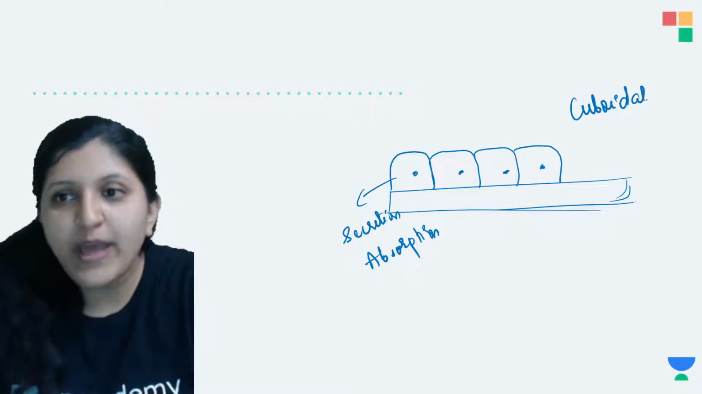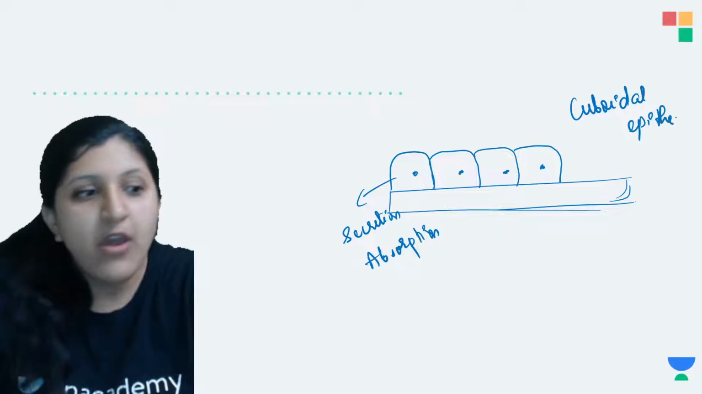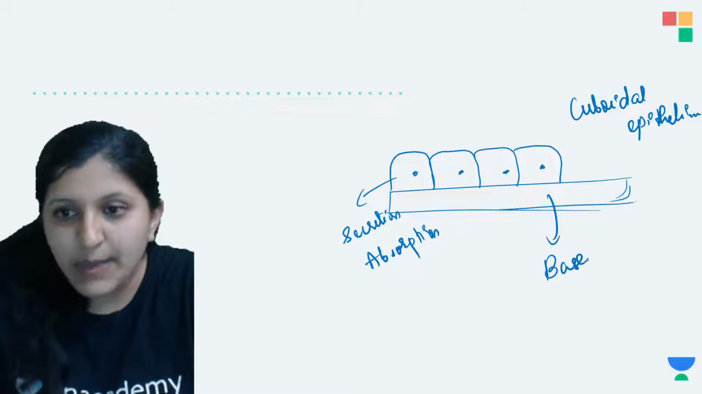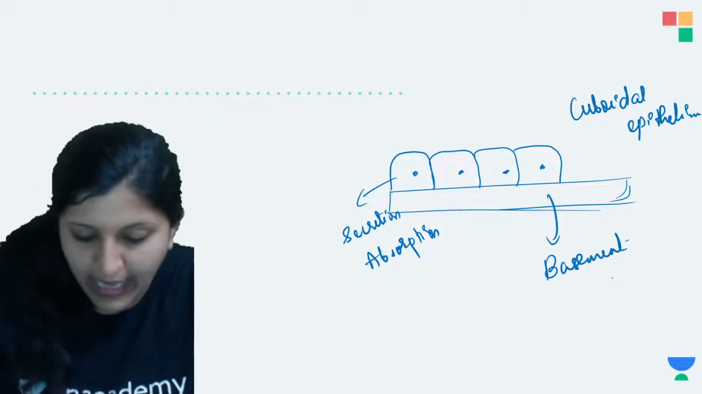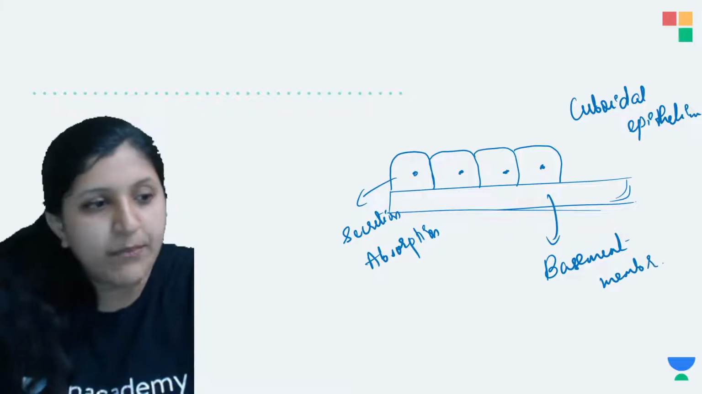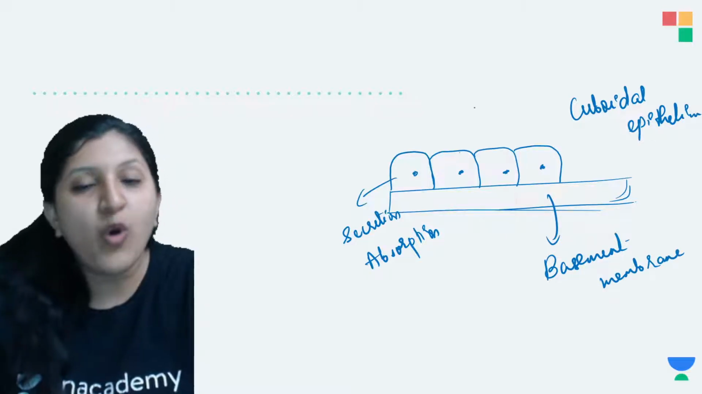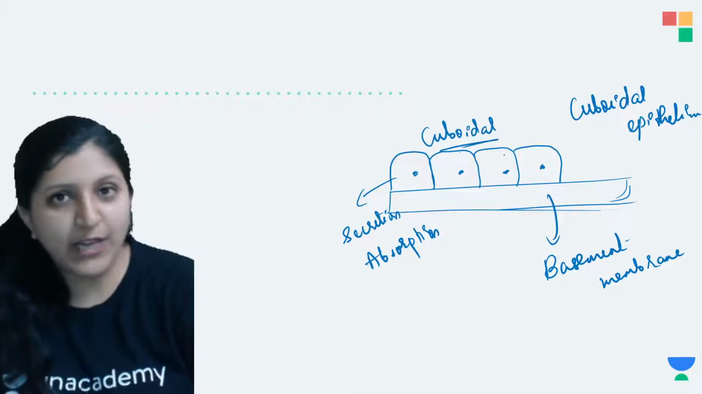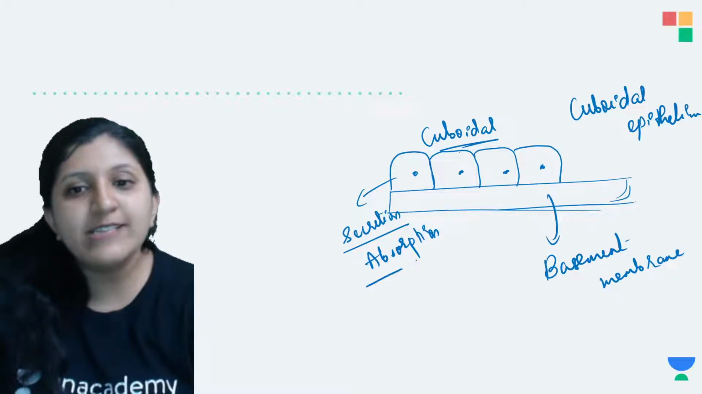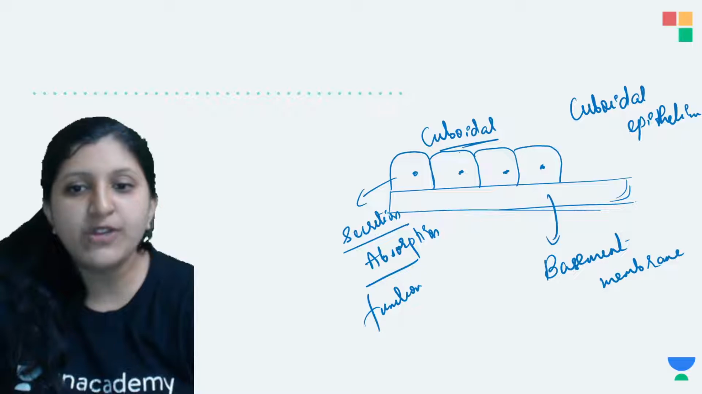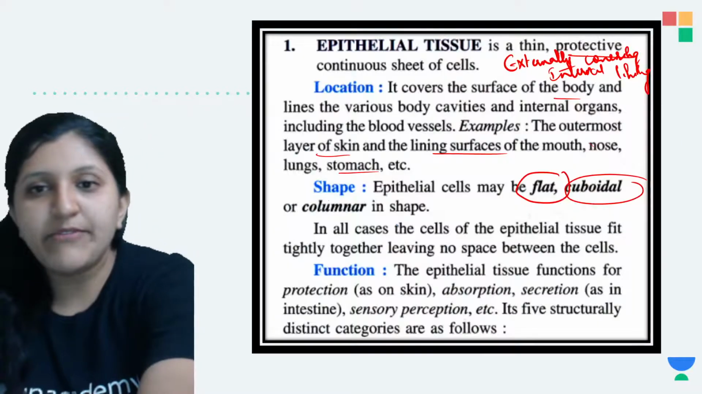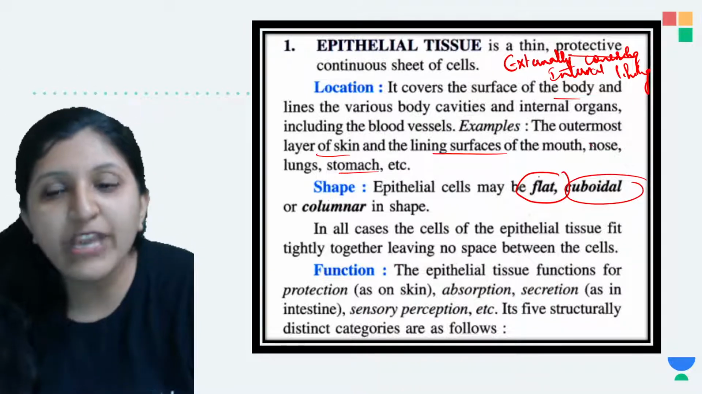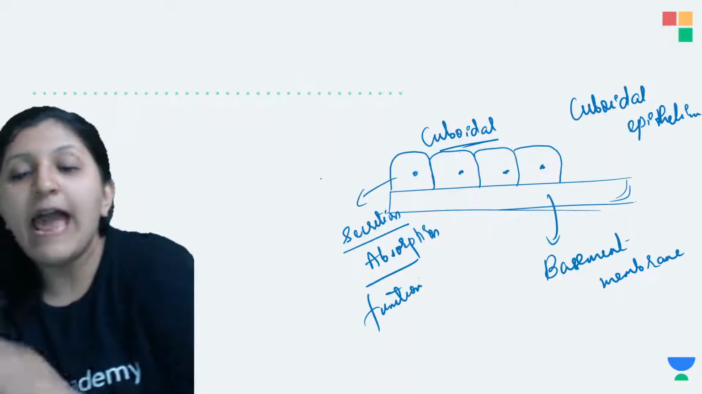Now this one is a cuboidal epithelium, where you will find a basement membrane, or a basal membrane also we can call it. Onto this membrane you can see there is a cuboidal cell, the cuboidal shaped epithelium that you can find. The main function is absorption as well as secretion. Next we will see one more. Flat we discussed, cuboidal we discussed, and one more: columnar.